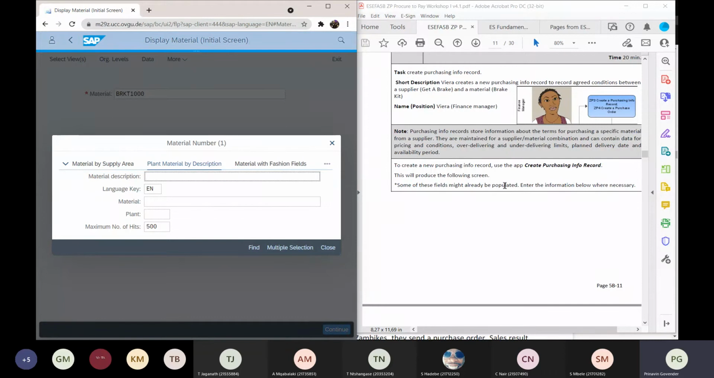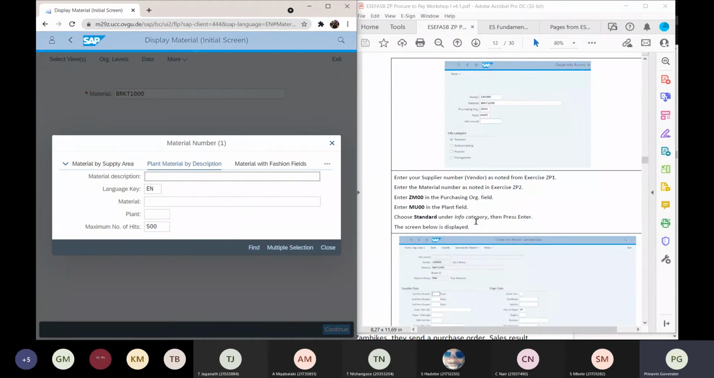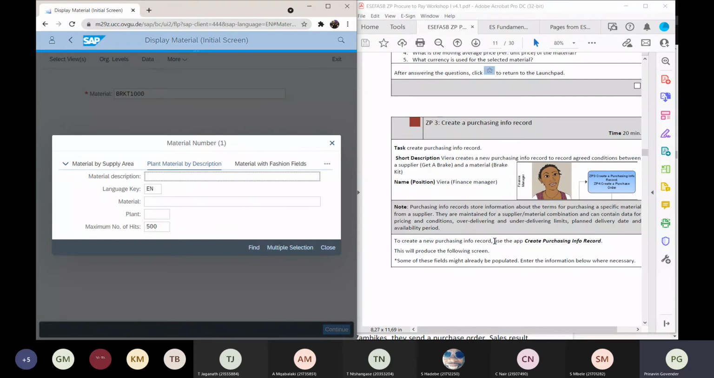And the ERP system, one of the components has to do with procurement, purchasing, buying. And within that procurement app, we need to have a person in charge of it, and the person right now is Vera. And she is going to create a purchasing information record. And in order to do that, we need to follow the following steps. Right, so let's go to the app, create purchasing info record.